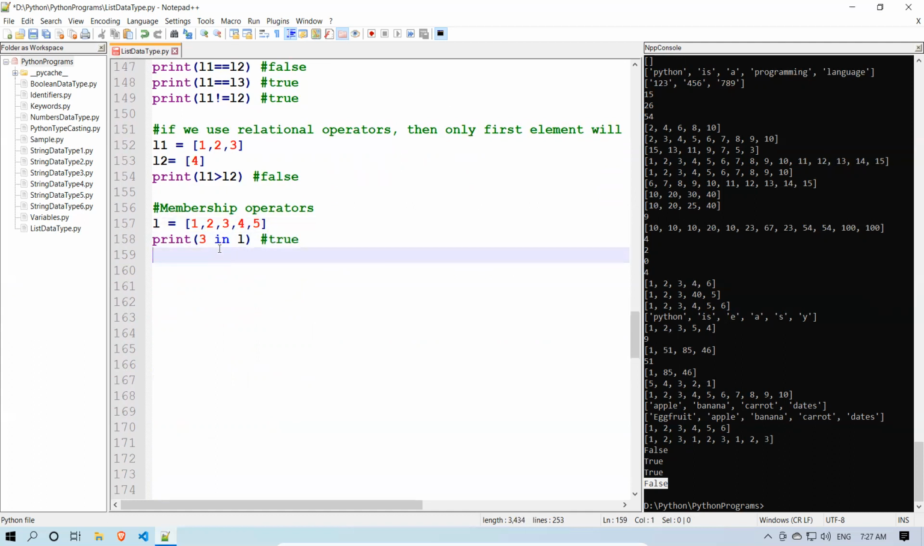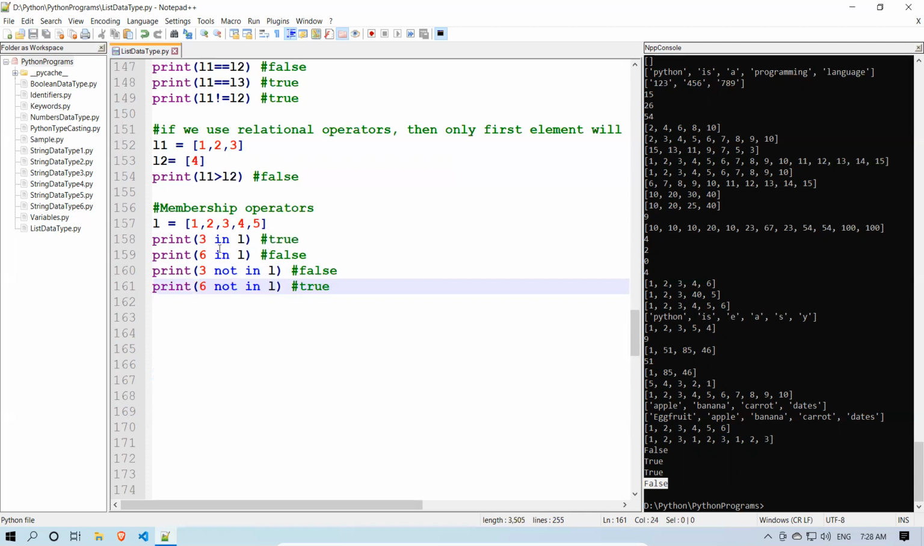So the same way, print 6 in L. Element 6 is not there, so it will give me false. And the same way, print 3 not in L. It's in, so that is the reason it's false. Print 6 not in L. Yes, it is not there, so true.